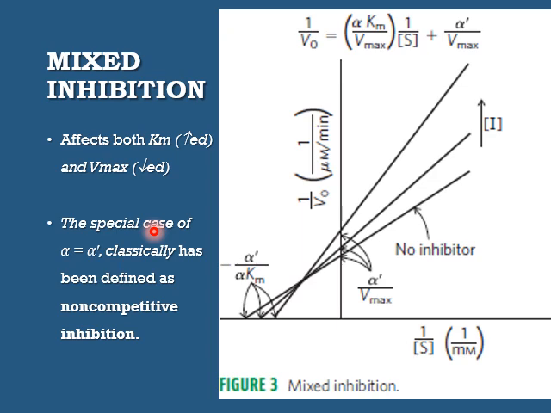In a special case of mixed inhibition, if the value of alpha is equal to alpha dash, then that is known as non-competitive inhibition.